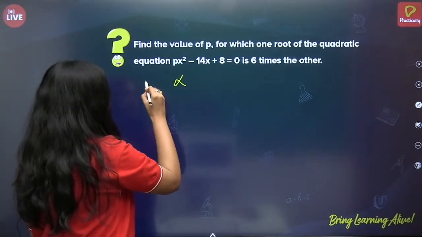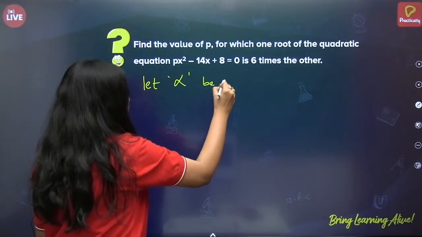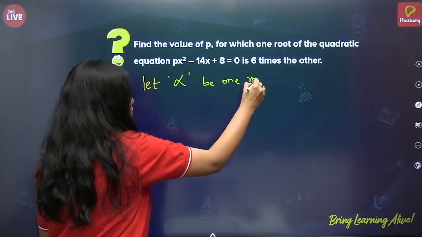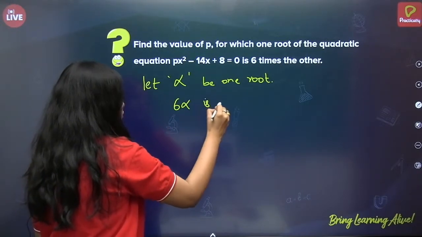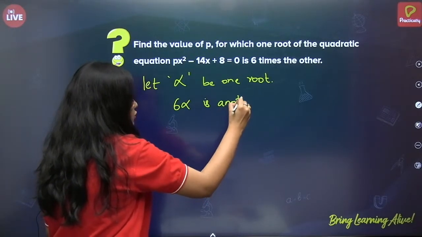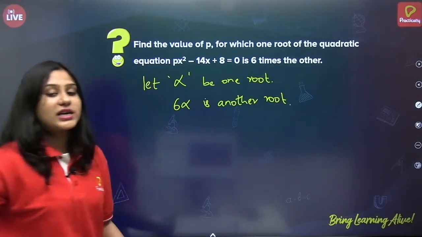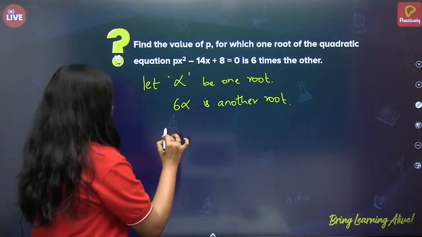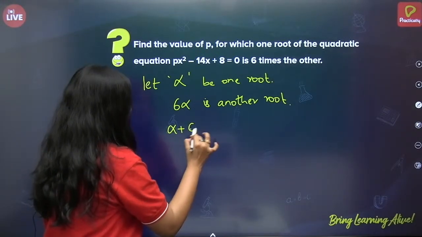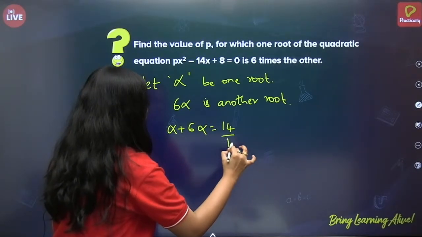So let alpha be one root. What is the other root? 6 alpha is the other. So this is just testing your knowledge of the previous semester as well. So yeah, do it. So we know that sum of alpha plus 6 alpha is equal to 14 by p.